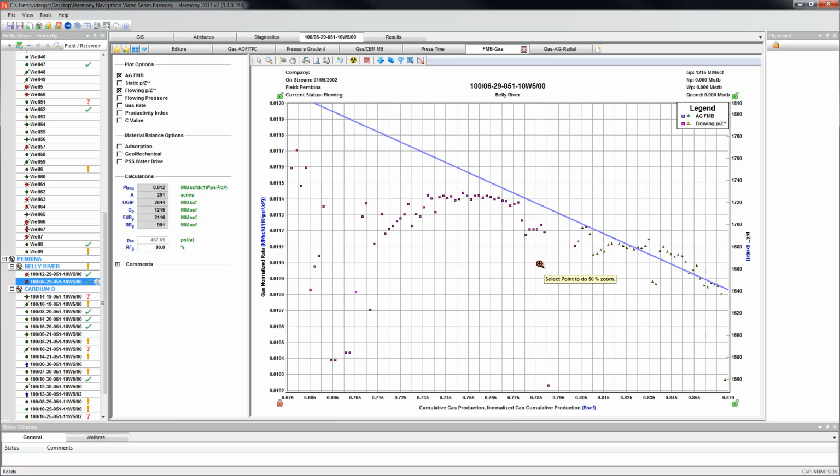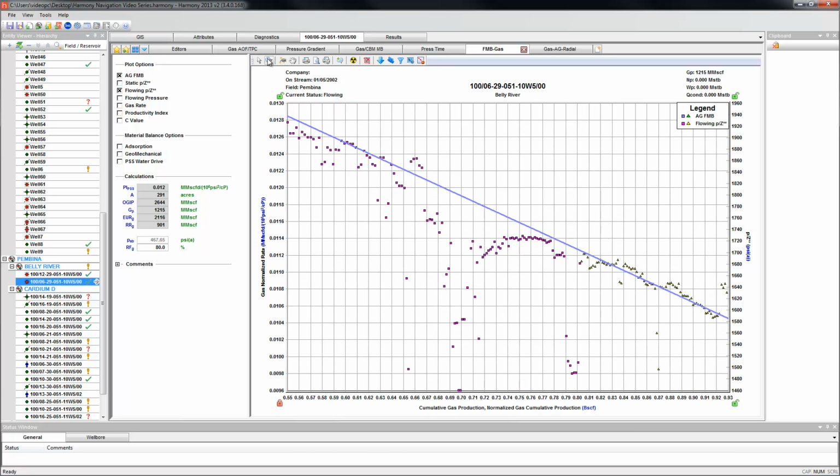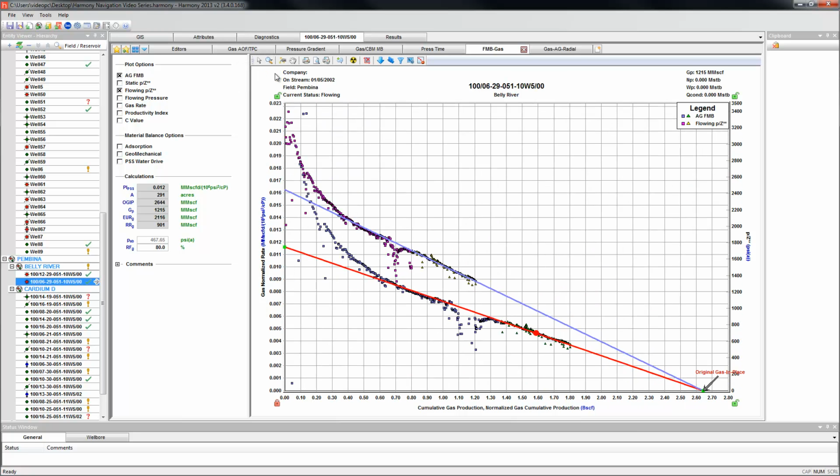A zoom can be undone by right-clicking or by using these unzoom buttons. This one undoes the last zoom, and this one undoes all previous zooms. A very useful way to zoom is by using the window zoom feature, which allows you to zoom in on any area as shown here.